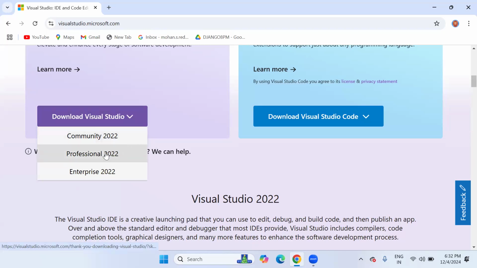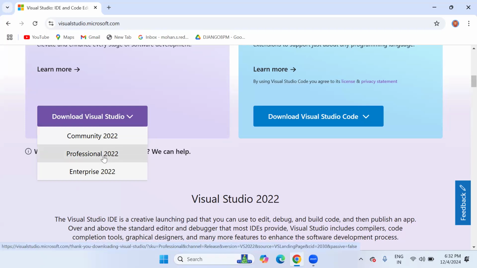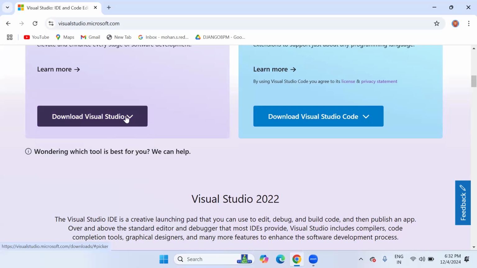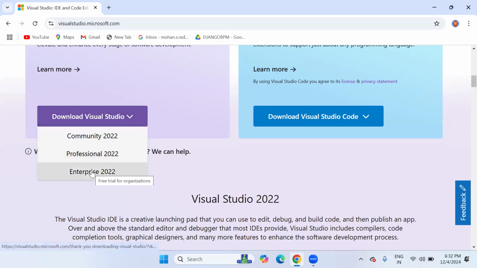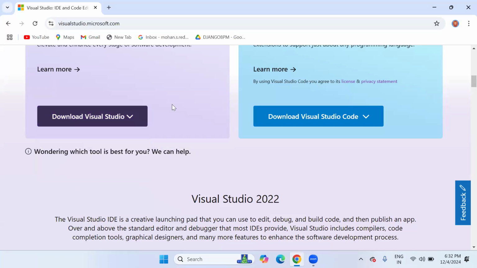But the Professional 2022 version is a free trial for individual use only. It is a trial version. And when we go to the Enterprise edition, it is a free trial for organizations. Organizations that maintain large teams can go for the Enterprise edition. From a student's point of view, the Community version is enough. You just click on Community 2022, and it will download automatically. Try to install it by hitting the next option. Once you click on the install option, there will be a container, sir. Actually, one container will come.